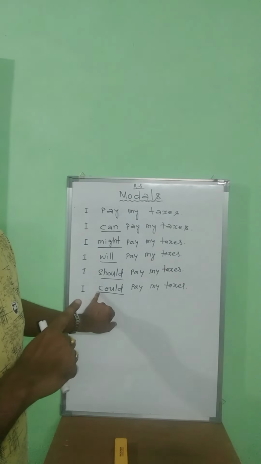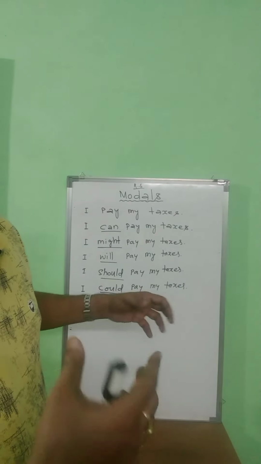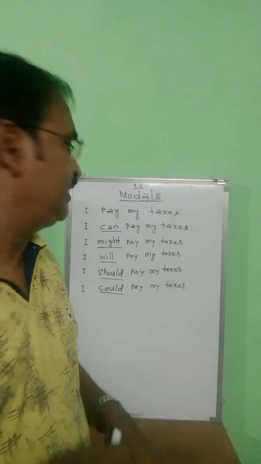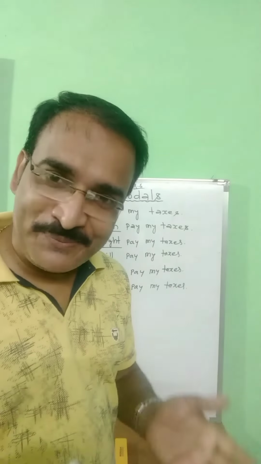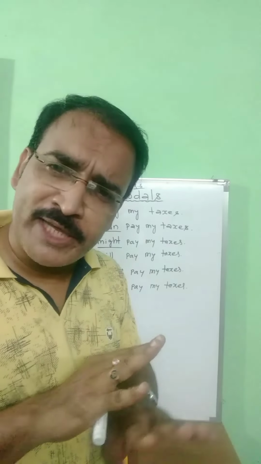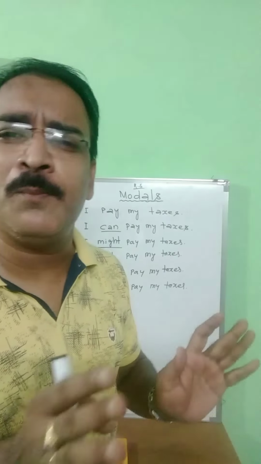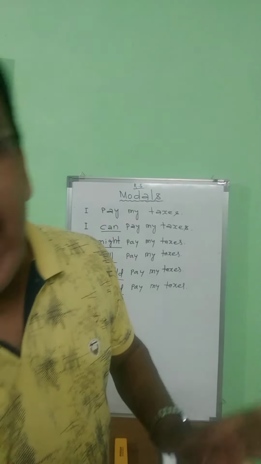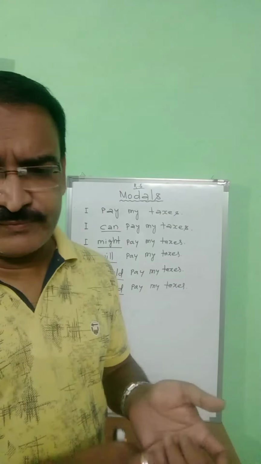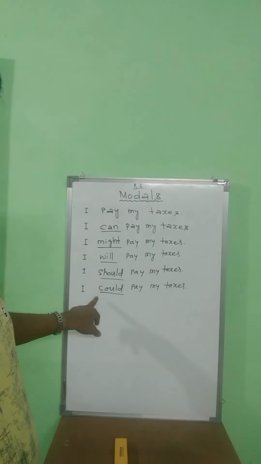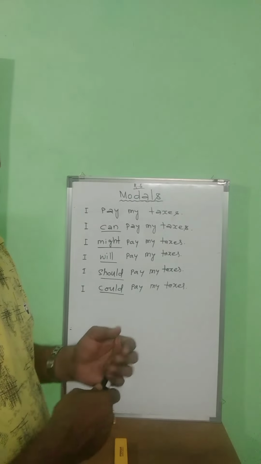Think, possibility. If I have nothing else to do with the money, then I might pay. Okay? Or I could pay my taxes.